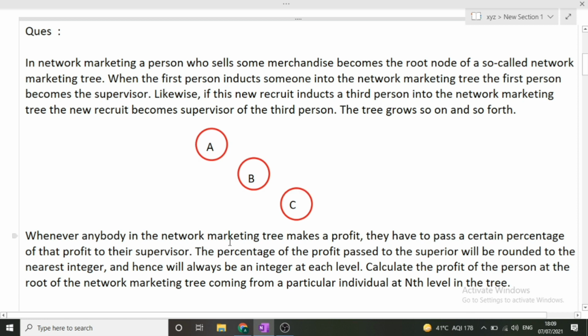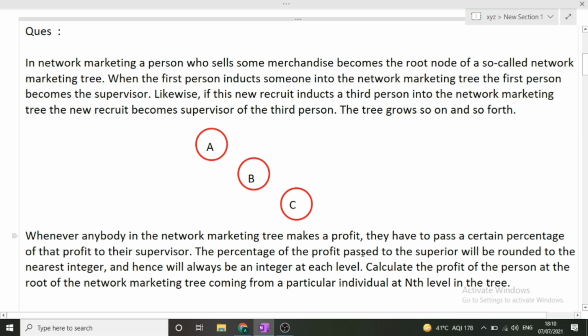Now the main part of the question starts. Whenever anybody in the network marketing tree makes a profit, they have to pass a certain percentage of that profit to their supervisor. The percentage of the profit passed to the supervisor will be rounded to the nearest integer and hence will always be an integer at each level. Calculate the profit of the person at the root of the network marketing tree coming from a particular individual at the nth level in the tree.